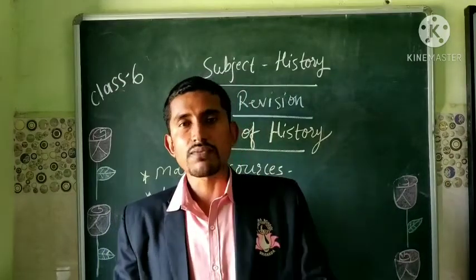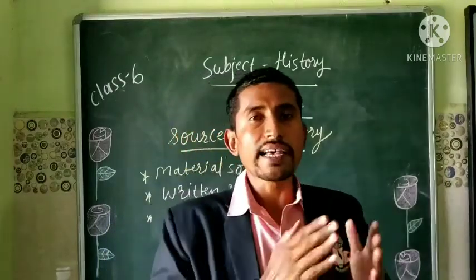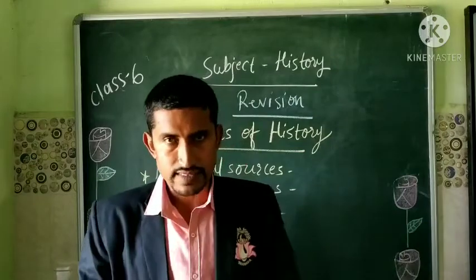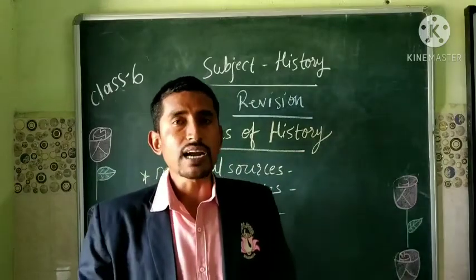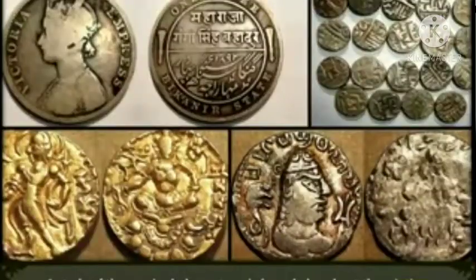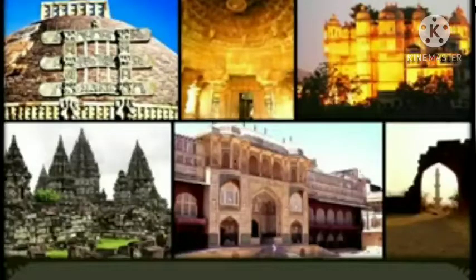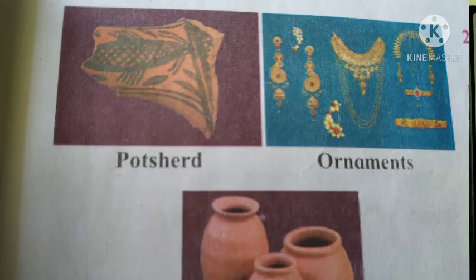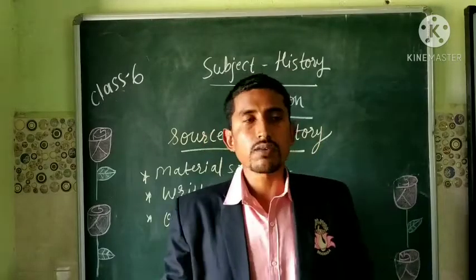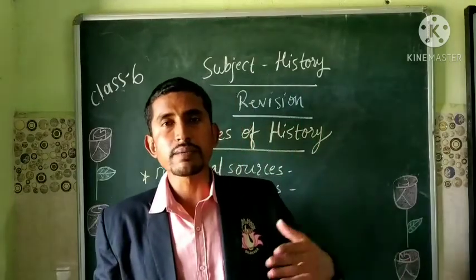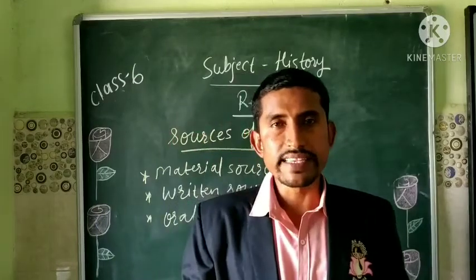So these artifacts are known as material sources. The artifacts include old coins, structures, monuments, forts, and the things used in the past. These all form the material sources of history.